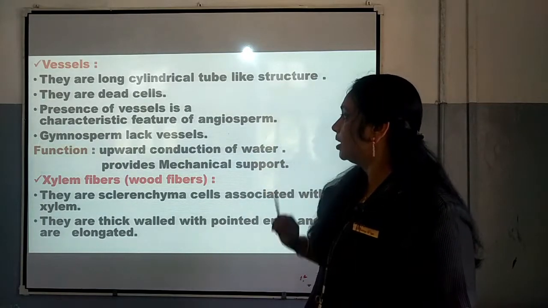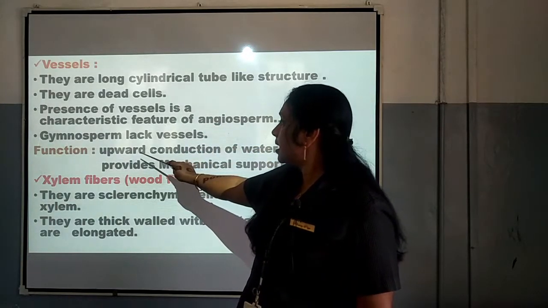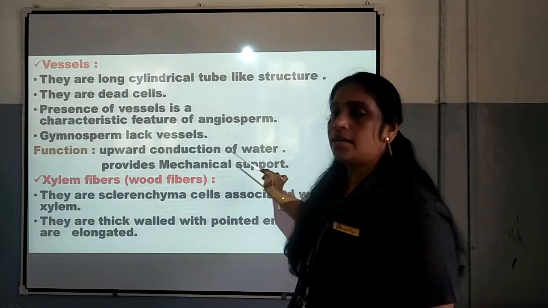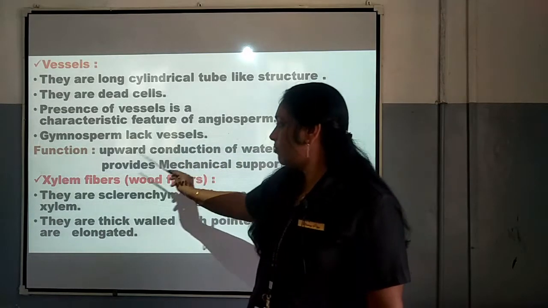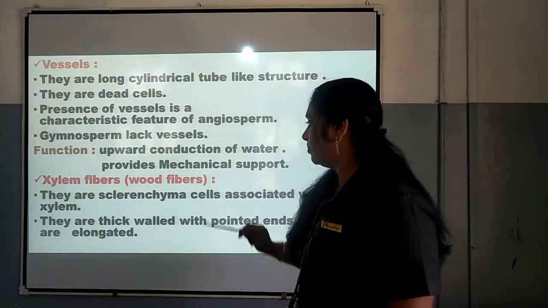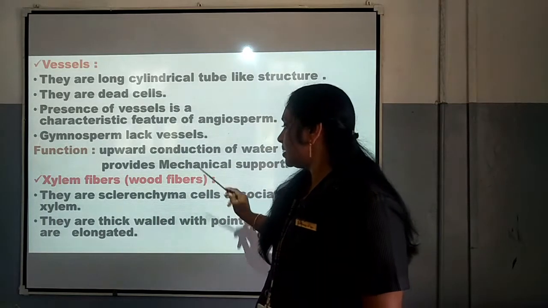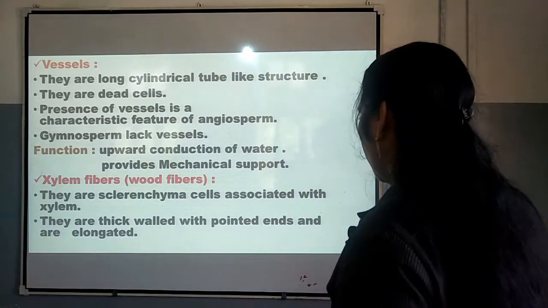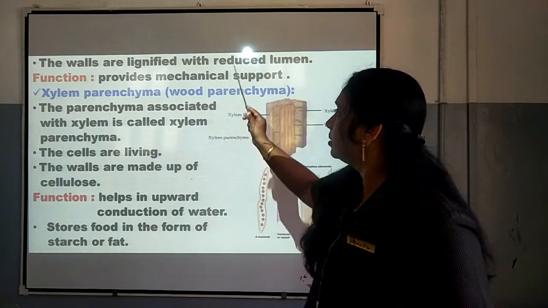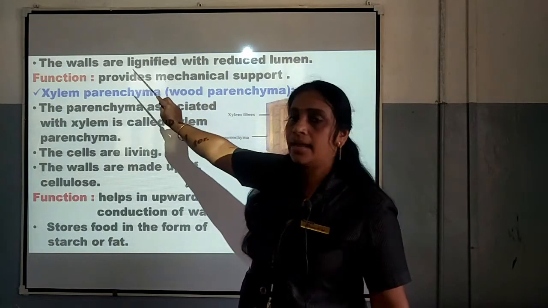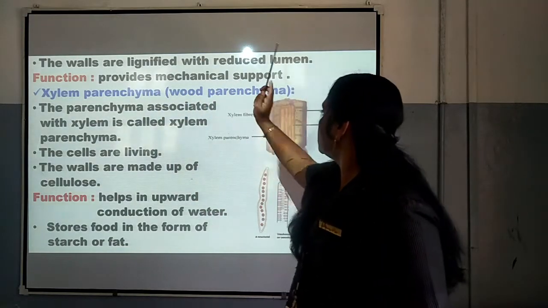It is very important. Here also, vessels help in the upward conduction of water and also provide mechanical support. Next is xylem fiber, which is also known as wood fiber, and they are sclerenchyma cells, pointed and elongated, having lignin in their walls, and they provide mechanical support.